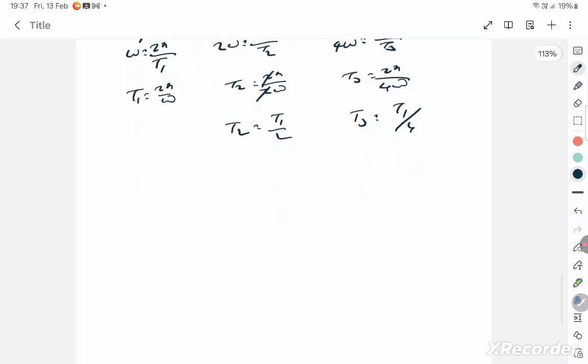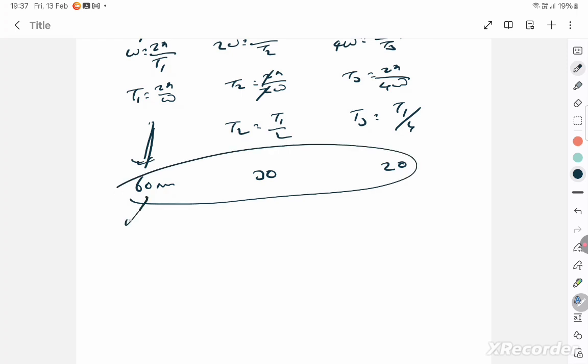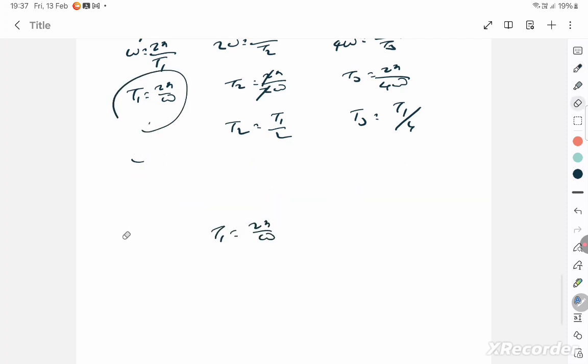Correct? So therefore, supposing this is the school bell, where for the 11th standard, 12th standard they're ringing every 60 minutes. This one they're ringing every 30 minutes. The small classes were ringing every 20 minutes. All the 3 bells will ring together at some point. You can ignore the numbers. So it is periodic, and the time period will be 2 pi by omega. This is an example that I said. It's not 60, it's 2 pi by omega that will be the time period at which all the 3 will repeat itself together.